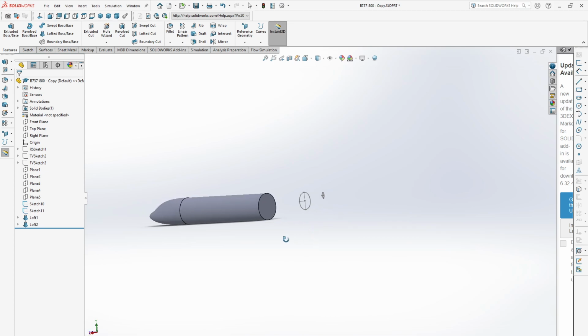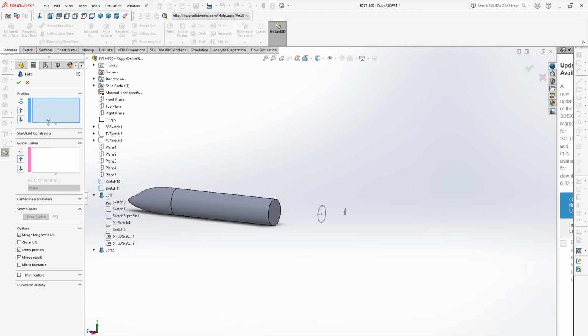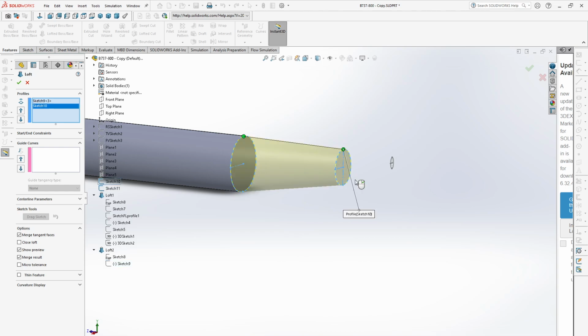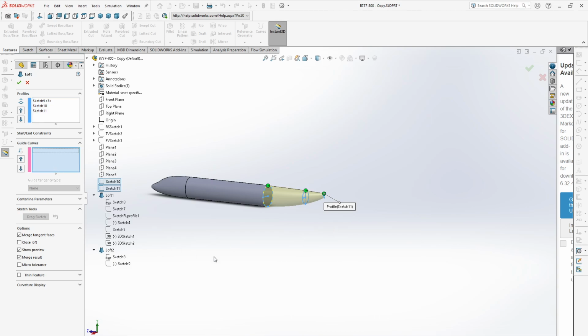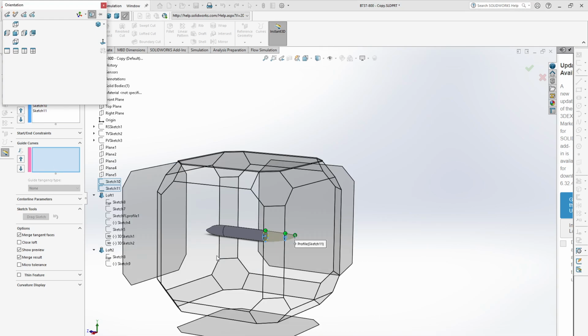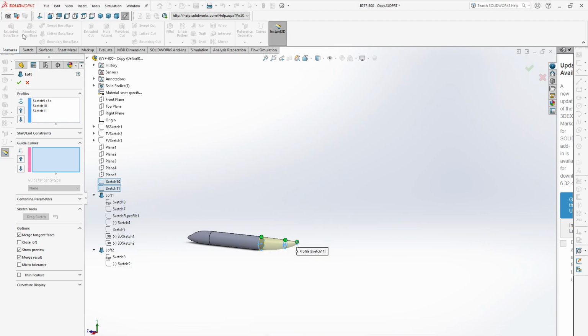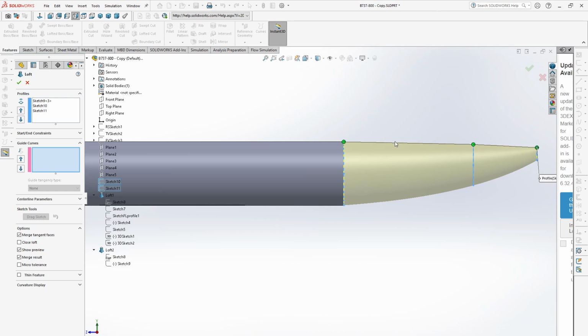Now for the last portion we need to go again to lofted boss and select from sketch from here, then click this profile, lastly this profile. For guide curve, we need to select all the guide curves here. So go to side view and then select.